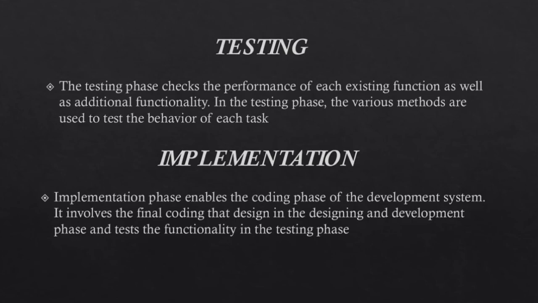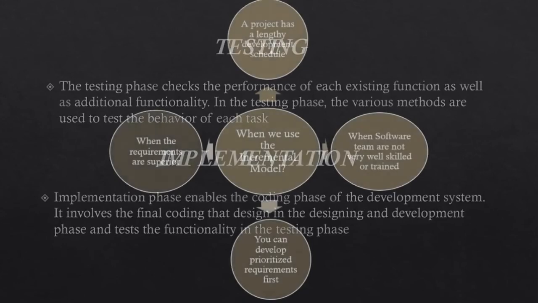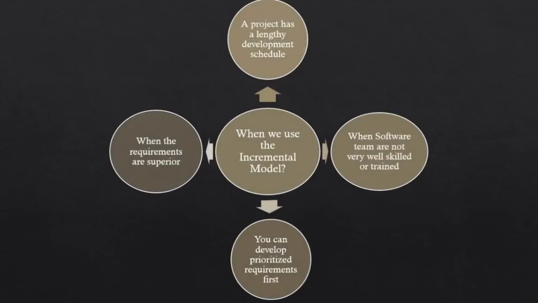Lastly, implementation. The implementation phase enables the coding phase of the development system. It involves the final coding that is designed in the design and development phase and tests the functionalities in the testing phase. So, when do we use the incremental model? Firstly, when a project has a lengthy development schedule.